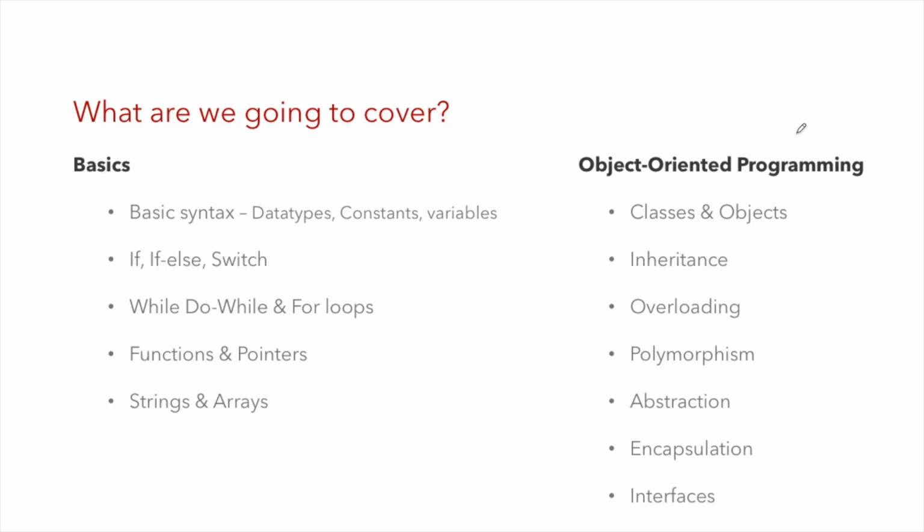So what are we going to cover? Basics like data types, constants, and variables, we are just going to touch at a very basic level. Also if else, while loops, for loops, functions, pointers, strings and arrays. We have already covered these in the previous video, in which only theory is there. I'll explain about that in a bit, but majorly what we are going to cover in this video is object-oriented programming. We'll be concentrating our study on classes, objects, inheritance, overloading, polymorphism, abstraction, encapsulation, and interfaces.